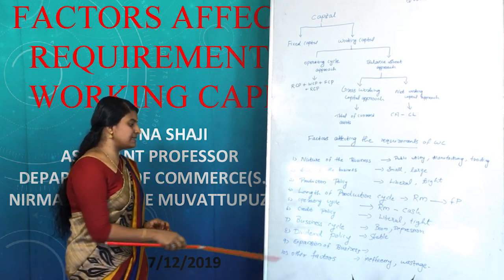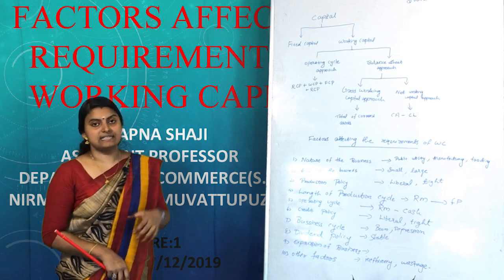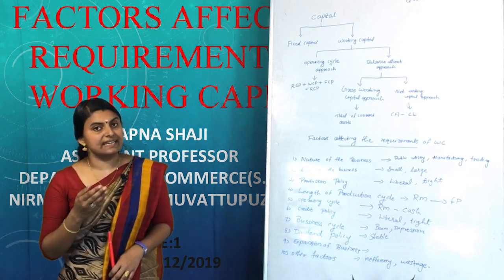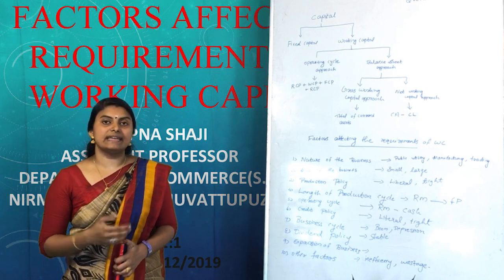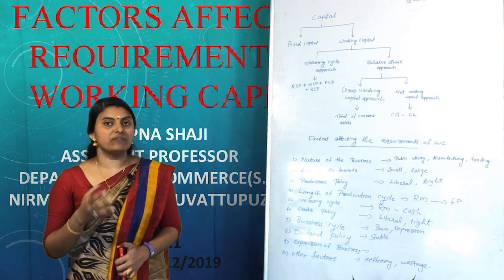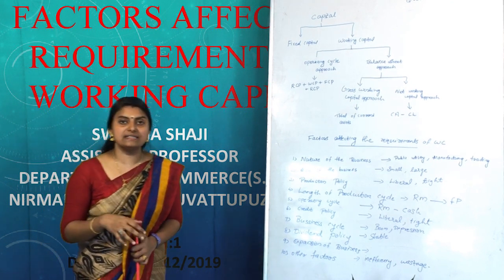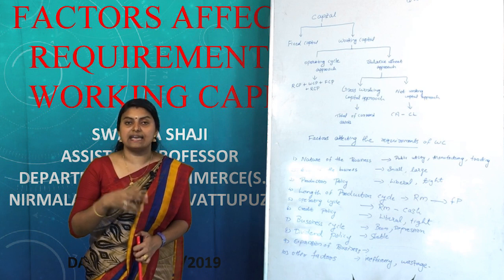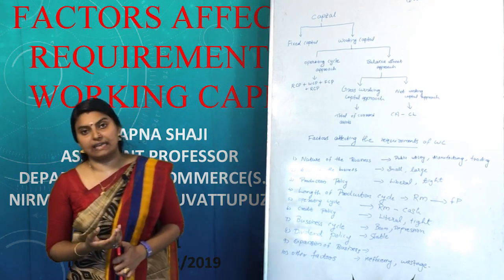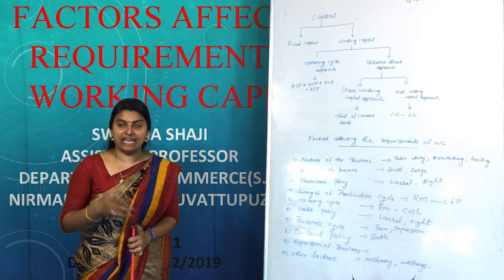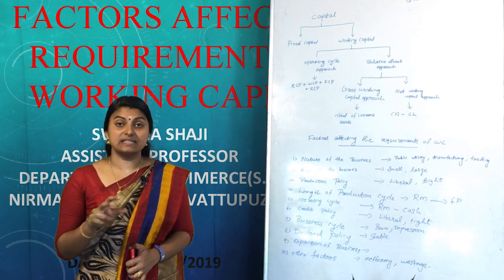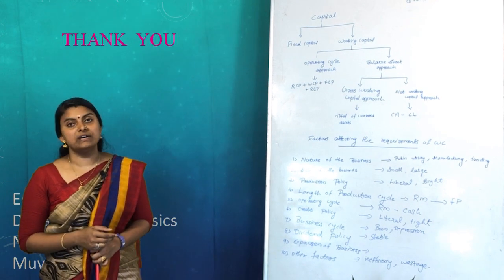Then the last point is some other factors that affect the requirements of working capital. The majority of those factors are internal in nature. It includes inefficiency of the management, inefficiency of the labor, wastage of available resources, etc. If the management is not able to manage the available resources or available labor, it will increase the need for working capital. At the same time, if the labor increases the wastage of available resources, it also affects the requirements of working capital.